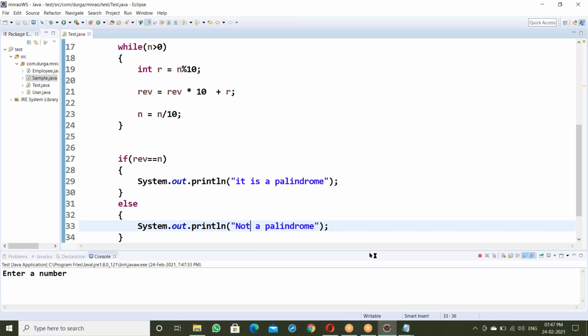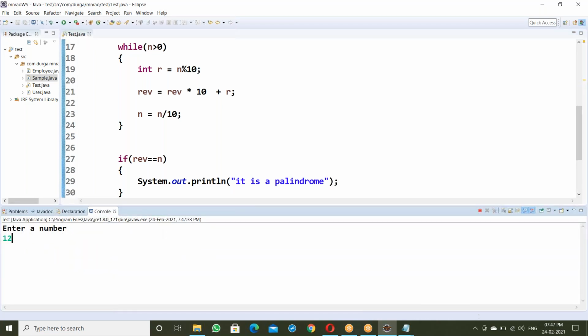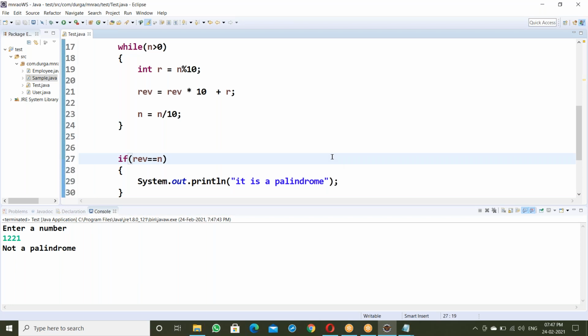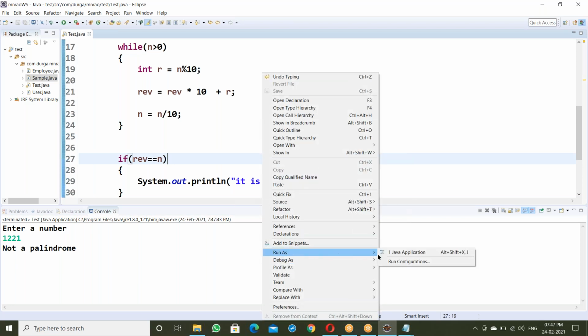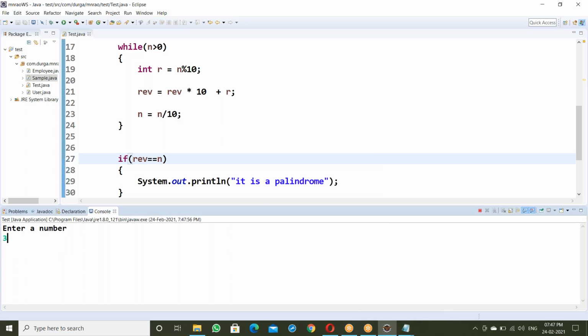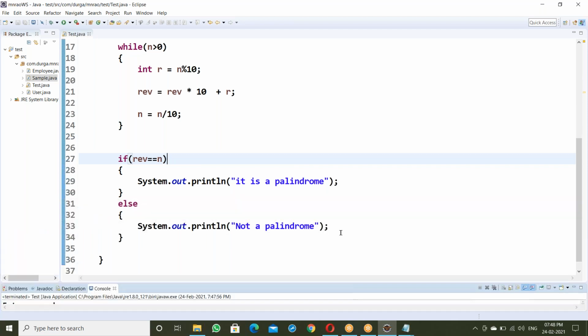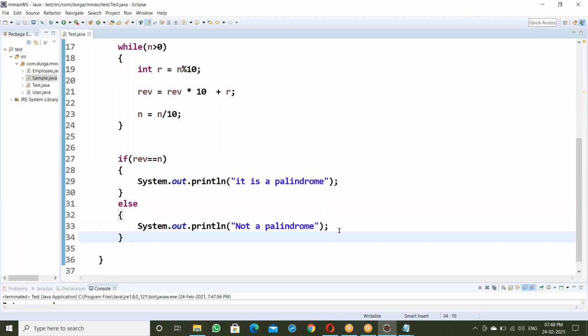Run as. Your number 1, 2, 3, 4, not a palindrome, correct. Now 1, 2, 2, 1. We are getting not a palindrome, but we should get palindrome. Again it's getting not a palindrome. Try 3, 2, 2, 3, still not a palindrome. What's the reason? Why do we get not a palindrome for 1, 2, 2? Where is the issue?